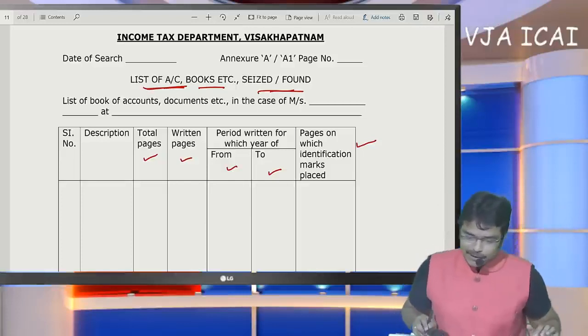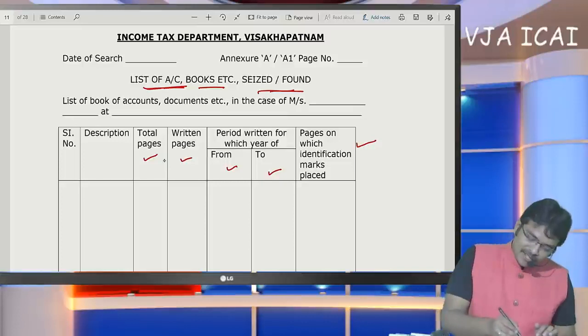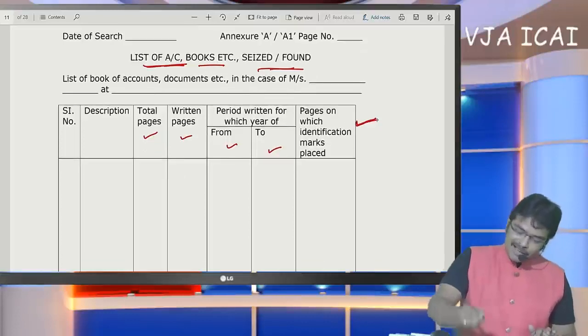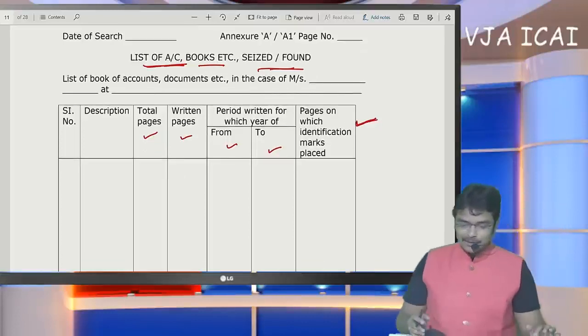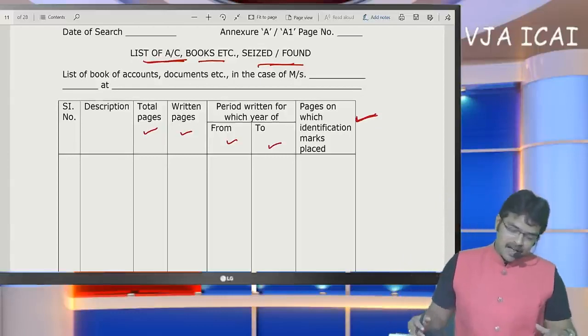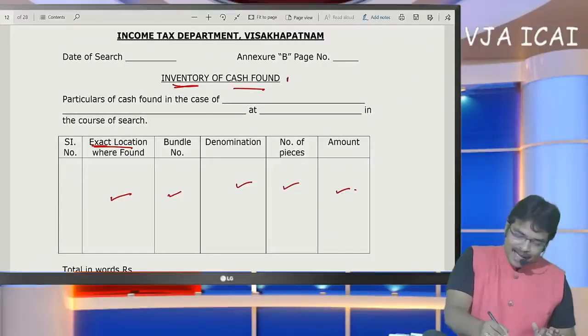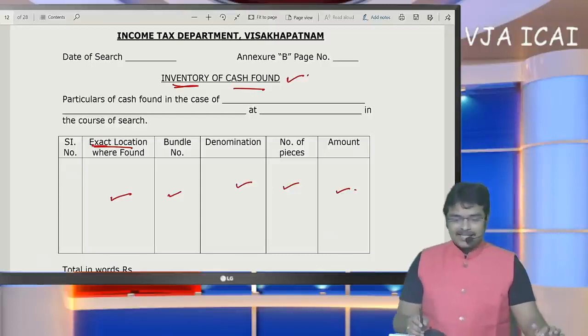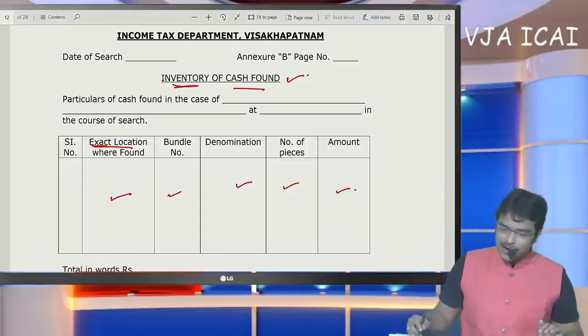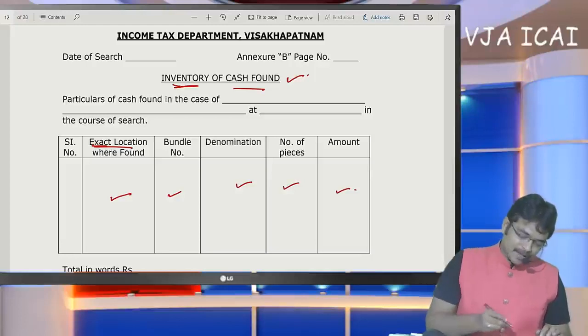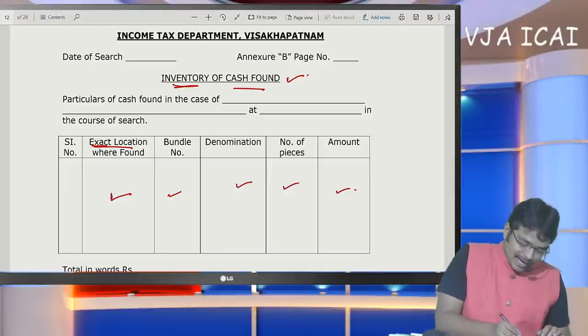So from which place to which place, how many books were being seized, the place and marks of identification have to be completely recorded. And then to be done here is the inventory of the cash found. How much cash has been seized should also be presented here. So the exact location where the cash is being found, bundle number, denomination.